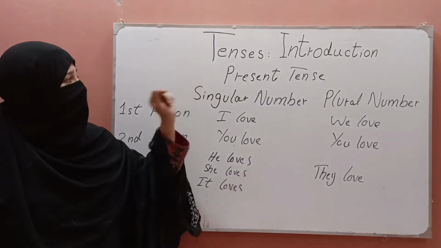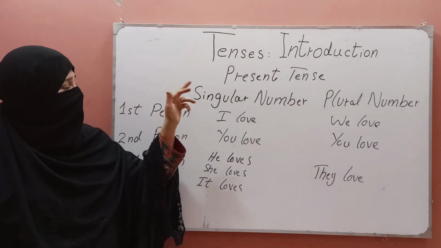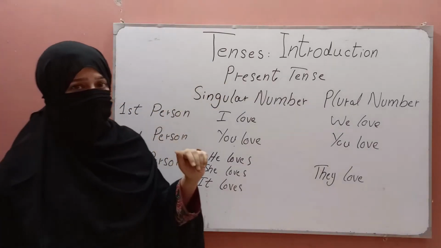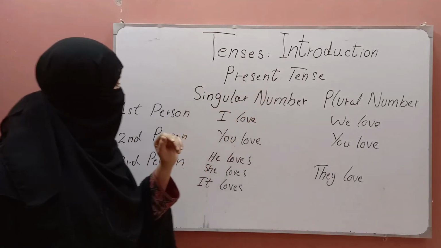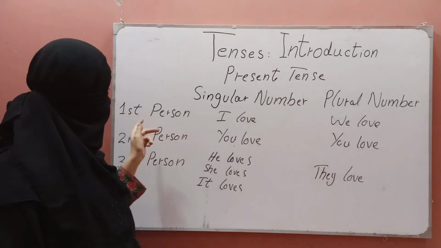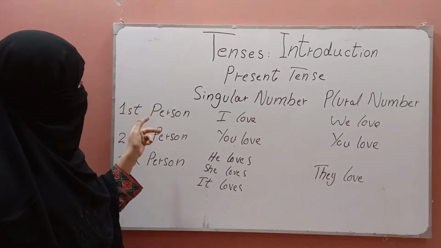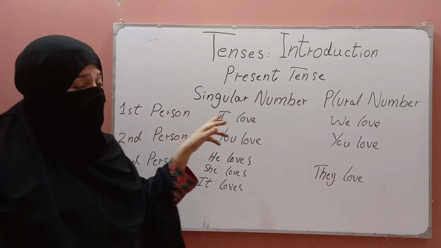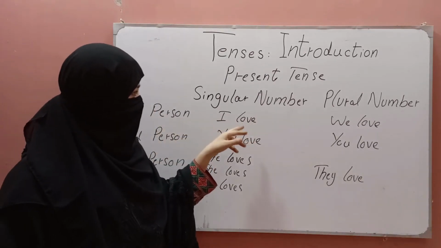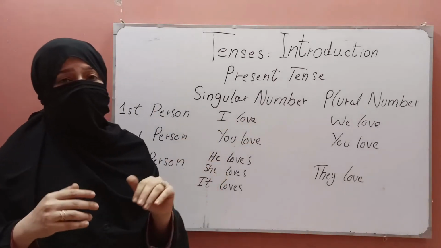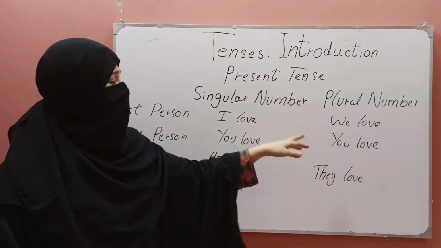Now we look at the example of three main tenses. First, we look at the example of present tense. If the first person is in singular number, then we use I love. If the first person is in plural number, we use we love.